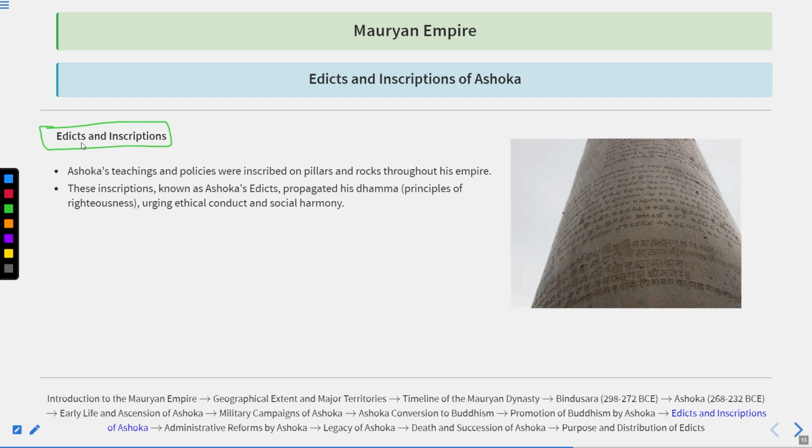Edicts and inscriptions, if we talk about them. Ashoka's teachings and policies were inscribed on pillars and rocks throughout his empire. These inscriptions, known as the Ashoka Edicts, describe the Dhamma policies and the principles of righteousness that Ashoka had adopted. All these were mentioned on these pillars so that his Dhamma would get propagated. In his Dhamma, Ashoka urged people to conduct themselves ethically and maintain social harmony.